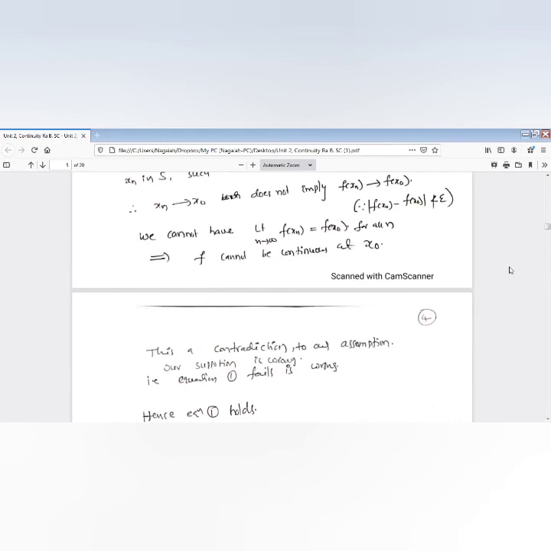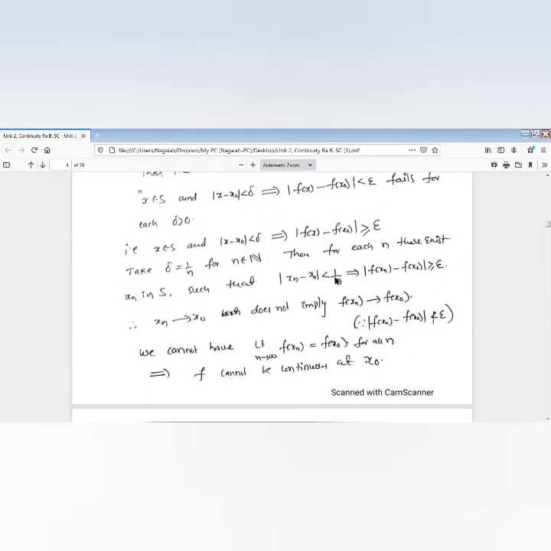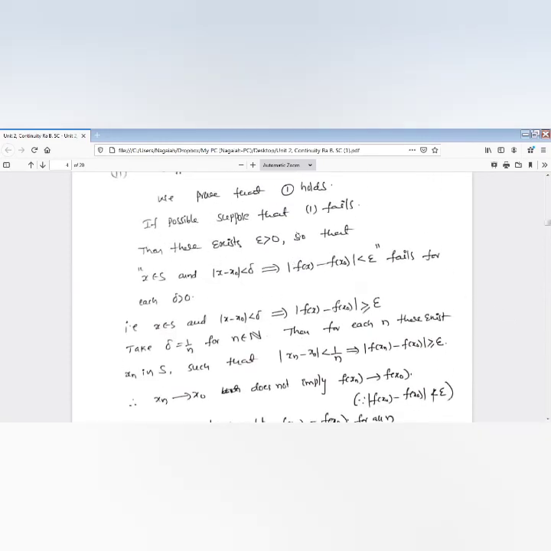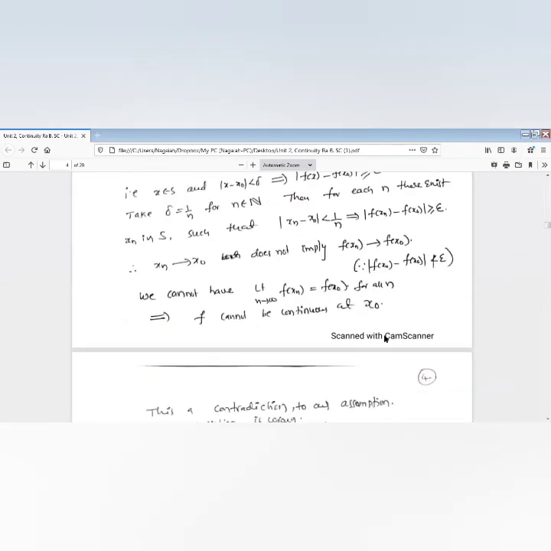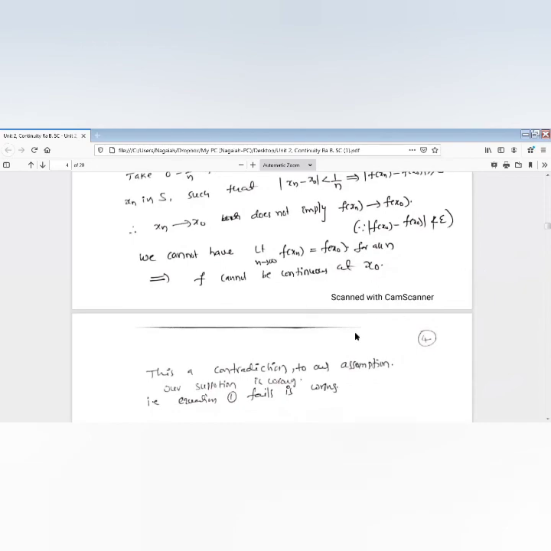Already we assumed f is not satisfying condition 1. Condition 1 now fails. We are assuming this, and for that we get a contradiction. So our assumption is wrong.